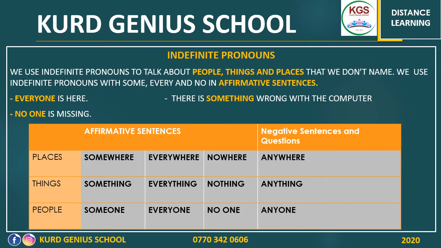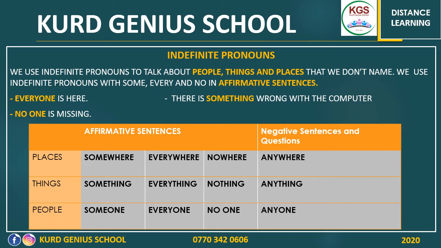There must be a space when we say no one. There must be a space between no and one. So we use these 9 indefinite pronouns, 3 of which belong to a group of one of these: places, things, or people. We use them in affirmative sentences. Again, we use them in sentences where the form is not negative. That means we don't have the word not in these sentences.